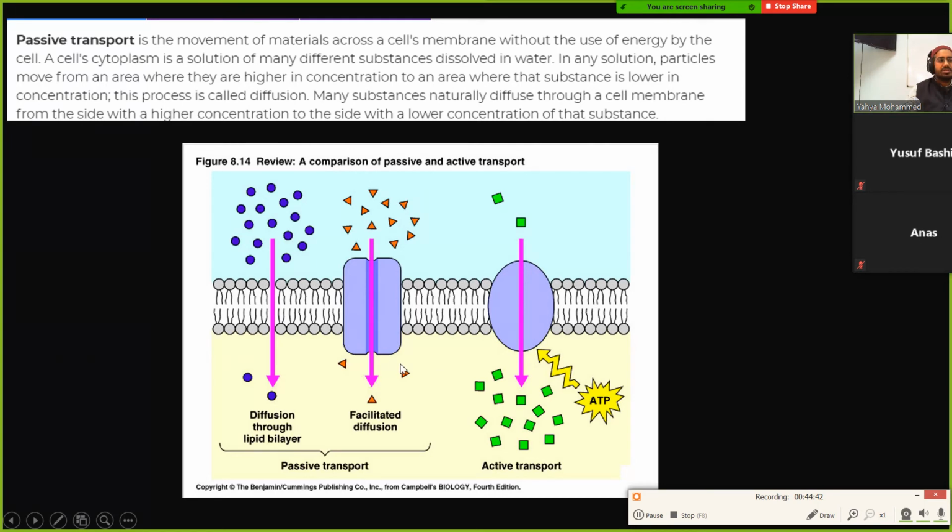So what do you think is the difference? Take a look at these examples over here. Can anyone tell me why in some cases you don't need energy for the molecule to go through, but in some cases it requires energy? Can anyone see what the difference is between the left two and the right? Free, what do you think?